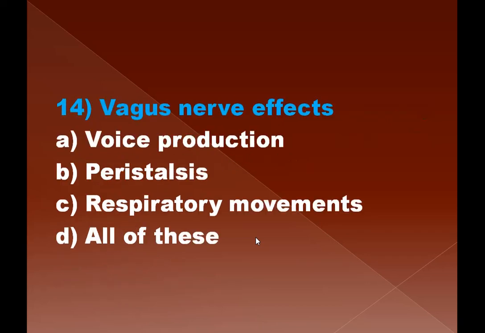Question number 14, vagus nerve affects A, voice production, B, peristalsis, C, respiratory movements, and D, all of these. Actually, all these actions are affected by vagus nerve. So therefore, D is the right answer, all of these.